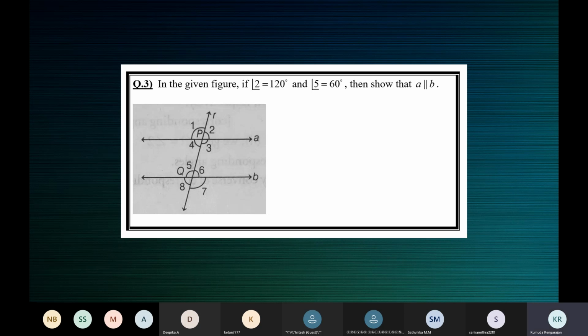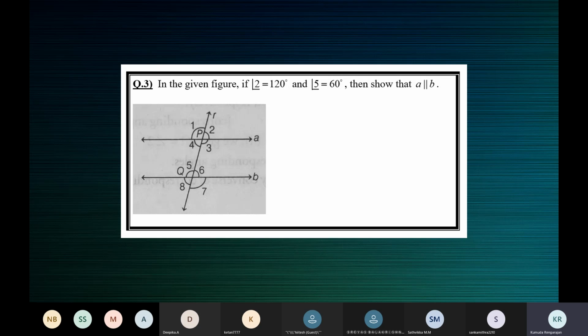Is it difficult, children? If angle 5 is 60 degrees, what will be the measure of angle 6? 120 degrees, ma'am. If 5 is 60 degrees, then 6 will be 120. But it doesn't match the values. Let me change it later. Angle 2 cannot be 120 by the inclination of the transversal. But we'll just answer it as it is given now.